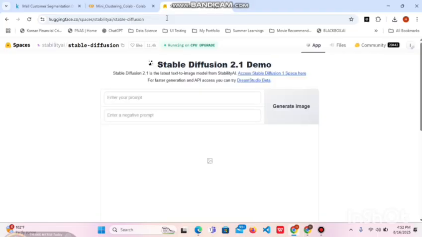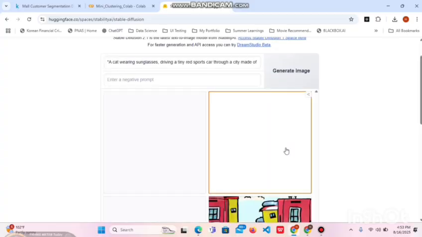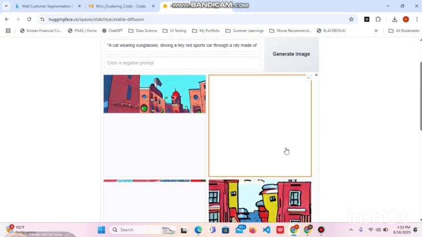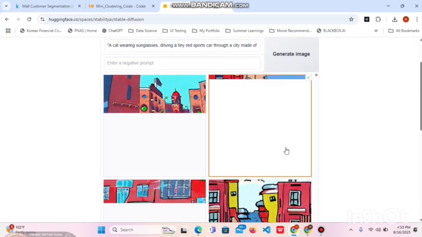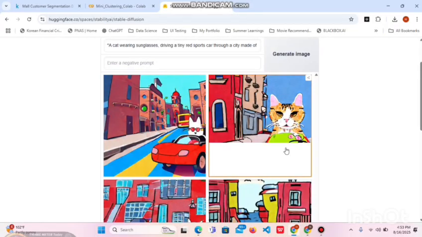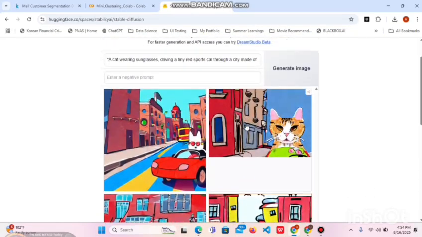This tool allows us to create completely new images just by typing a single prompt in text form. For example, I typed a funny prompt, a cat wearing sunglasses driving a teeny red sports car through a city made of giant pizza slices, cartoon style. Within a second, Stable Diffusion generated hilarious and creative images based on this idea. This shows how powerful and fun AI can be for art, memes, or just experimenting with crazy ideas.